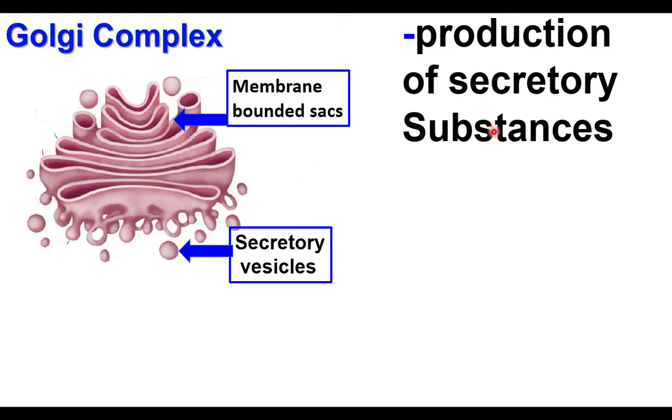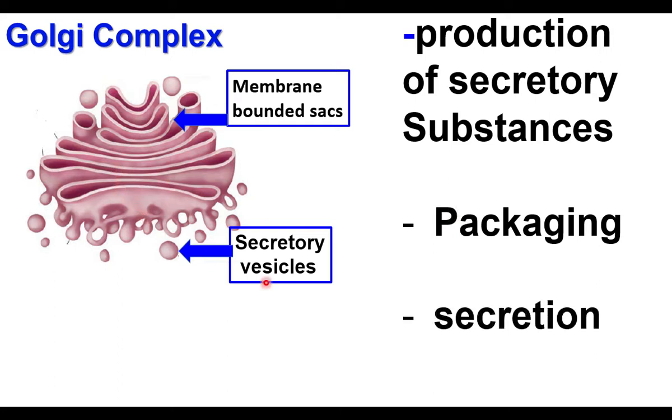Production of secretory substances. Secretory substances are produced inside the Golgi complex, and these substances are packaged inside the Golgi complex. They are packaged, and the packaged substances are released. That is secretion. Some substances are packaged inside the Golgi complex and then released. How? The membrane bound sacs form a bulb-like swelling.